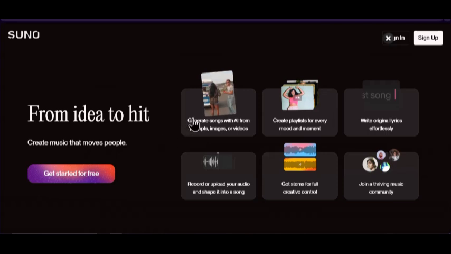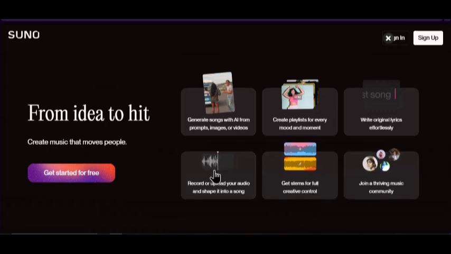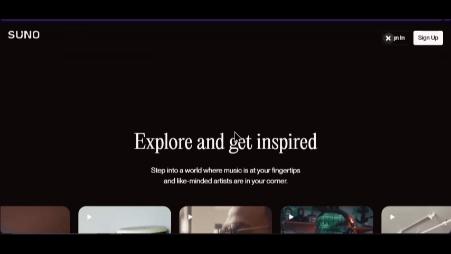You can generate a song with AI from prompts, images, or videos. Create playlists for every mood and moment. Write original lyrics effortlessly. Record or upload your audio and shape it into a song. Get themes for full creative control. Join a thriving music community. Explore and you can get inspired.